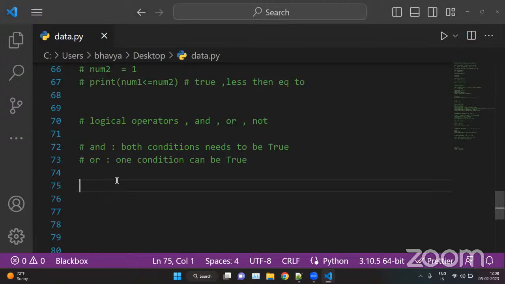So we have AND, we have OR, and we have NOT. AND means both conditions need to be true.